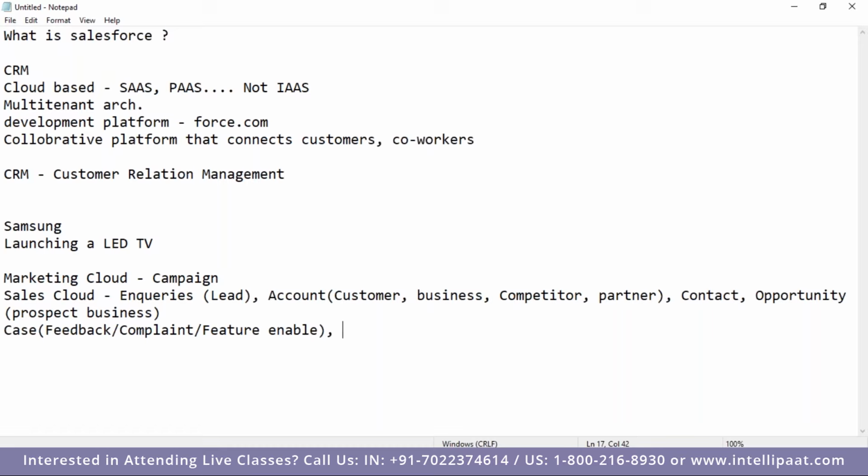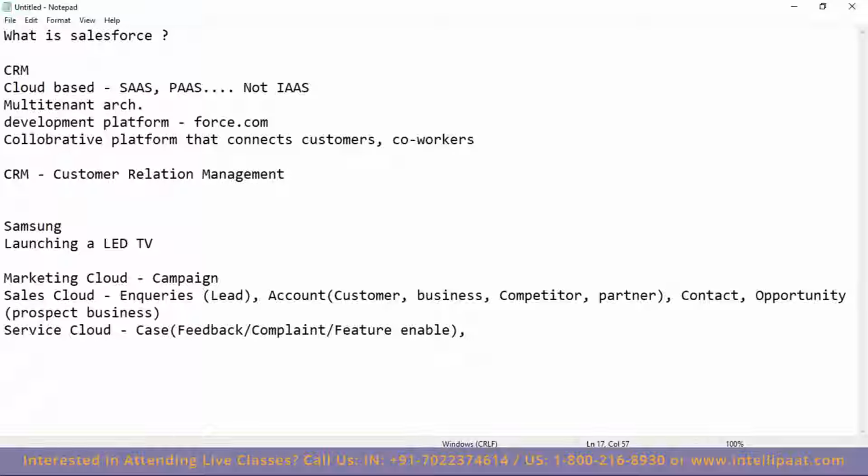So this is typically into the service cloud I'm talking about. You're calling a call center executive, and the executive, immediately after picking up your call, says, "Hi Harish, good morning." It means the person knows who I am. Number two, the person also knows which cases I already registered, what's my company name, what are my details. If I gave some business, they know what all those are. Everything is known. Now, I'm saying that I'm having some issues setting up the contrast in the LED TV. How can I do so?